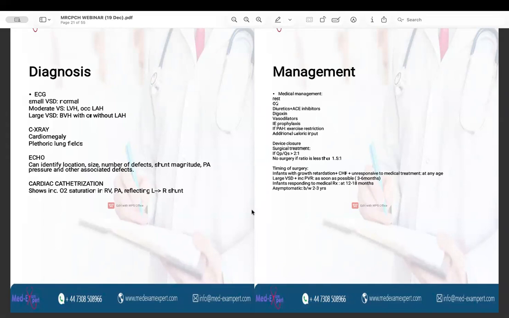The timing of the surgery is important. Infants who have congestive heart failure or growth retardation and are unresponsive to the medical treatment, the surgery should be done at any age, including the early infancy, to close the defect. In case of large VSD and those having increased pulmonary vascular resistance, the surgery is done as soon as possible between the ages of 3 to 6 months. Infants who are responding to the medical treatment, the surgery is done at the age of around 12 months to 18 months, and those who are asymptomatic, the closure is done between 2 to 4 years of life.